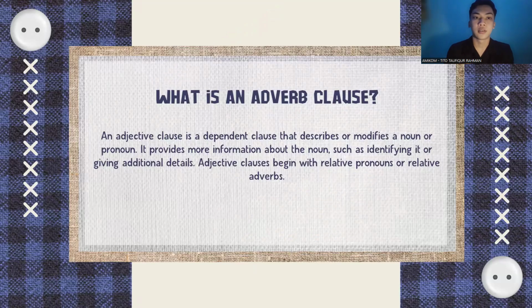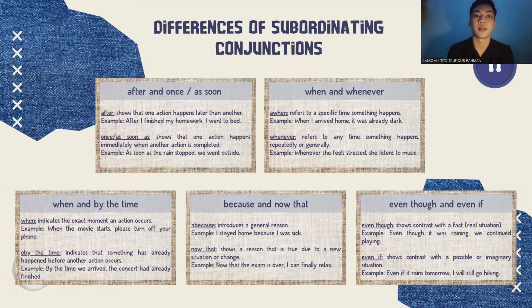What is an adjective clause? An adjective clause is a dependent clause that describes or modifies a noun or pronoun. It provides more information about the noun, such as identifying it or giving additional details. Adjective clauses begin with relative pronouns or relative adverbs.